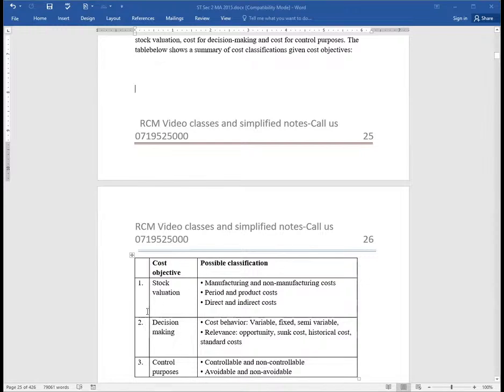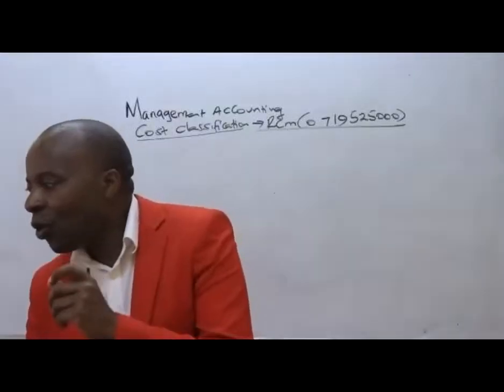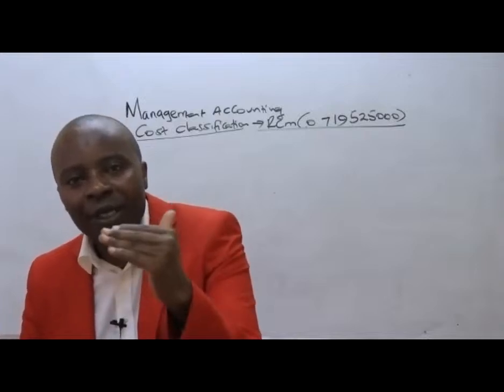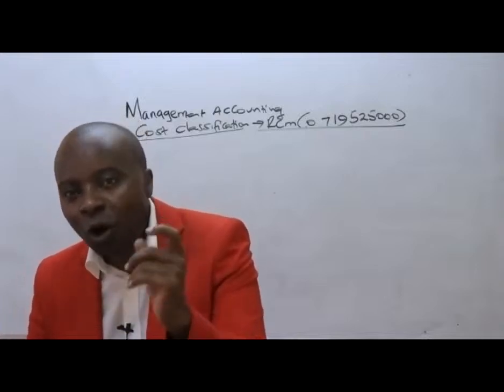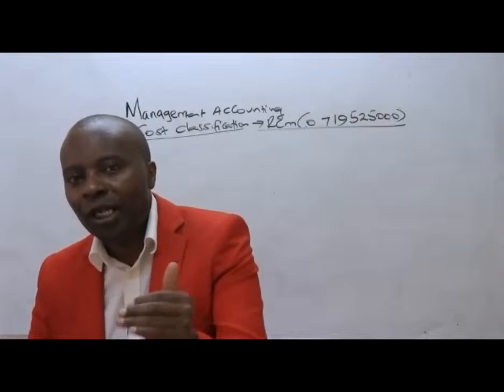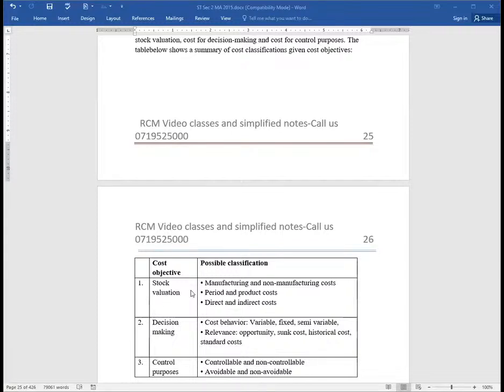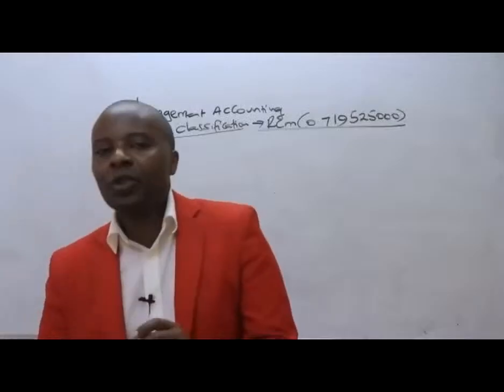If you have a cost objective of stock valuation, what will be some of the classifications of costs under stock valuation? Ladies and gentlemen, under stock valuation, we are going to have two types of costs: manufacturing and non-manufacturing costs. Listen to me very well.